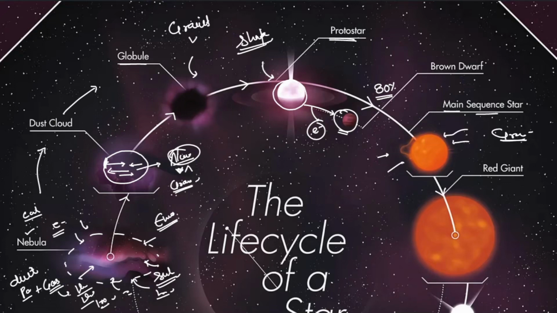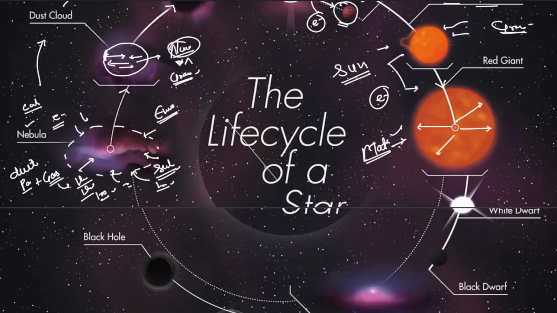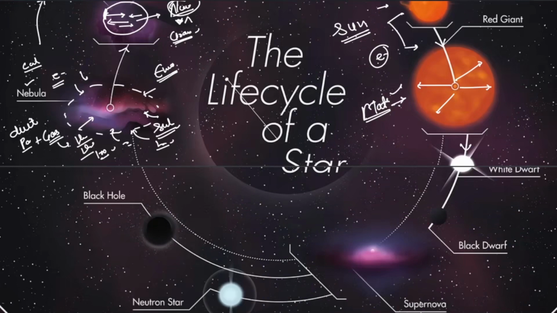All right. So our sun is in this position now. It's a main sequence star. But furthermore, what happens is that energy keeps on releasing, and it becomes a red giant. Okay, because gravity is lessening now a bit, and it can expand in size. All right. Now what happens finally? It releases material in the space. Material is released in the space. Okay, and these heavy particles are released in the space, and what happens further? It can become a white dwarf. It can become a white dwarf star.